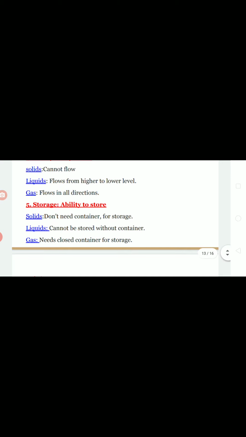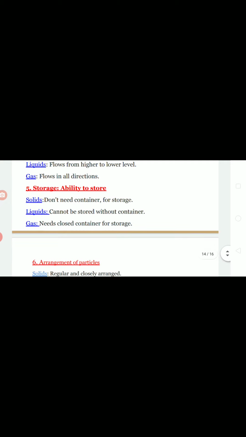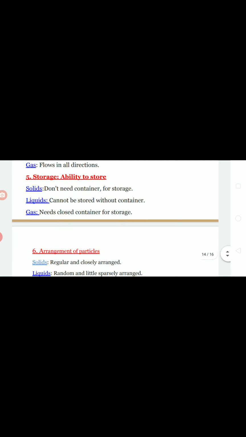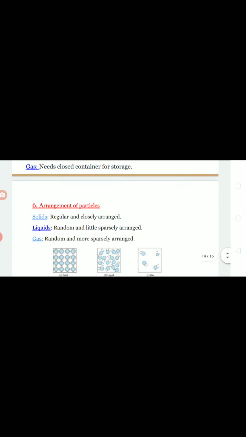Liquids need a container, gas also needs a container. But the difference is liquids do not require a closed container. An open container is also enough. But in the case of gases, we need a closed container. It should not be opened at all. That's the major difference.